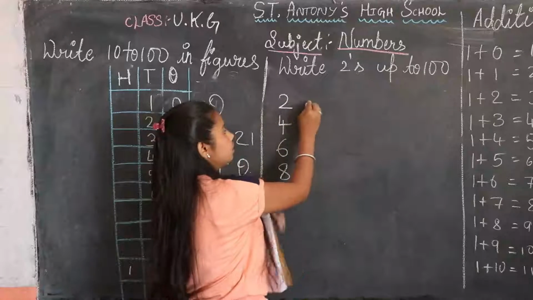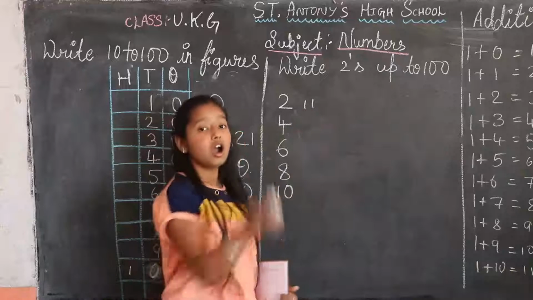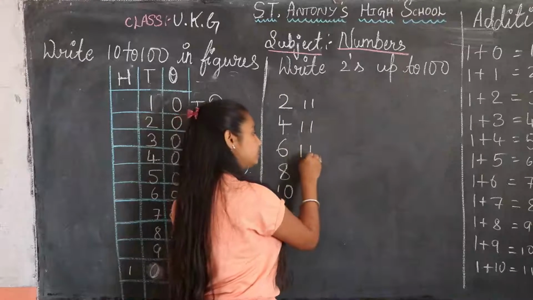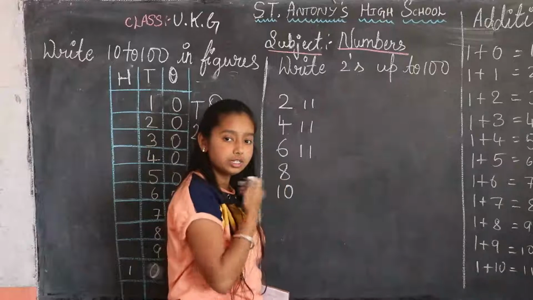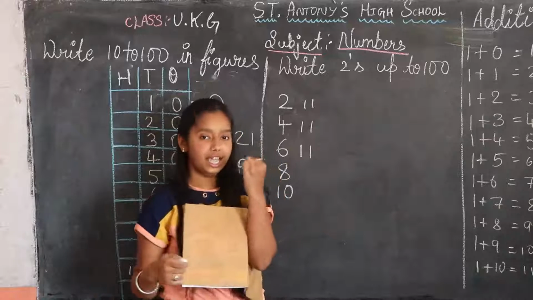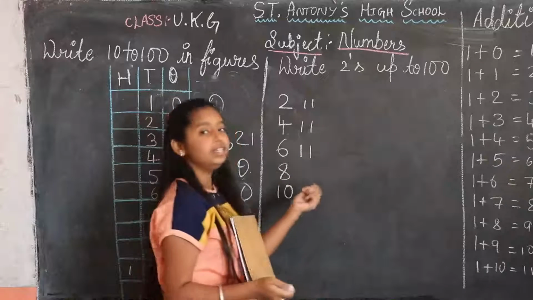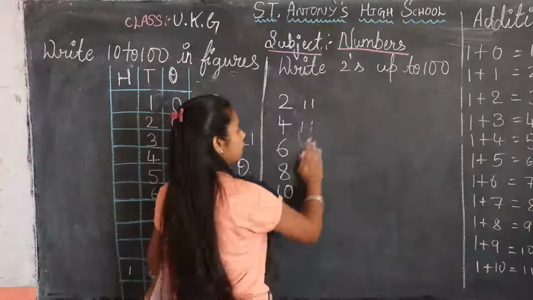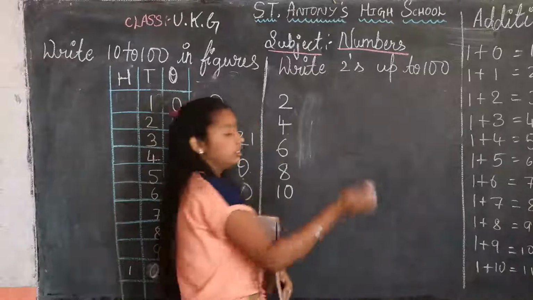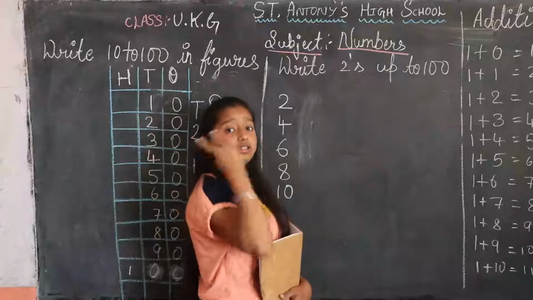Can you see it? I wrote 2. After 2, 3, 4. After 4, 5, 6. After 6, 7, 8. After 8, 9, 10. Like this you should write. Next, after 10: 11, 12.